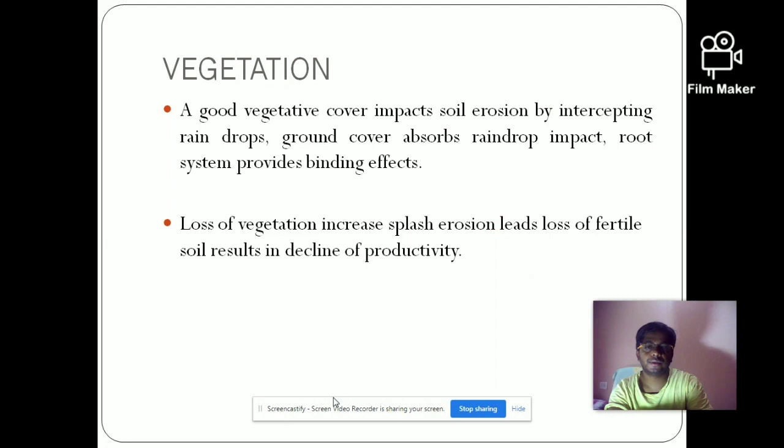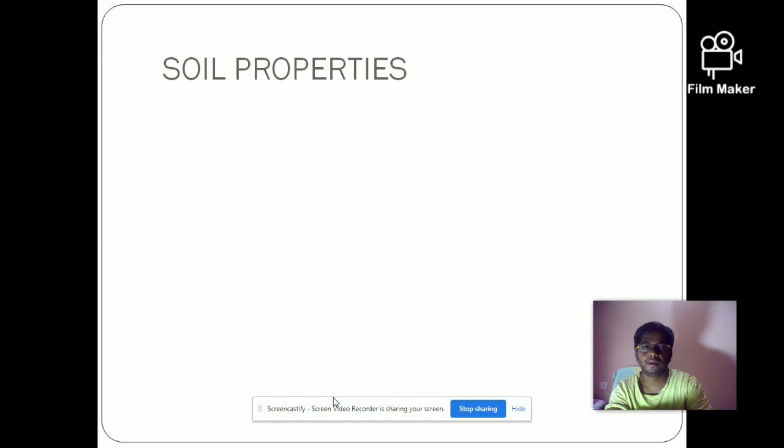Then the loss of vegetation cover increases splash erosion, which leads to the loss of fertile soil and leads to the loss of productivity. Next factor is the soil properties. There are various types of soil.